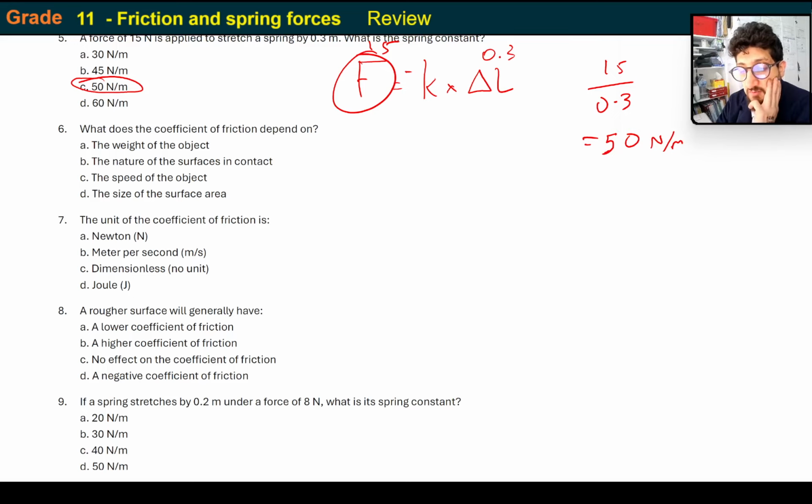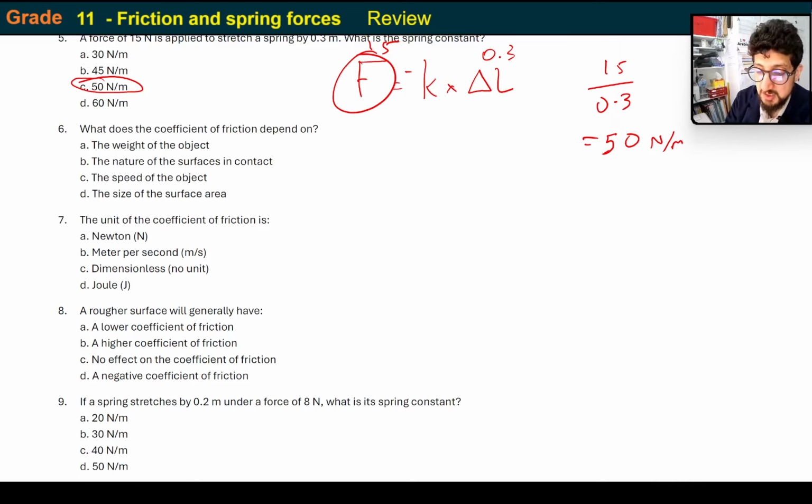What does the coefficient of friction depend on? The roughness of the surface. It depends on the weight of the object. Yeah, it does depend on the weight of the object, the nature of the surfaces in contact, the speed of the object, and the size of the surface area.